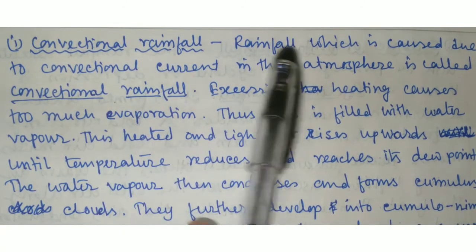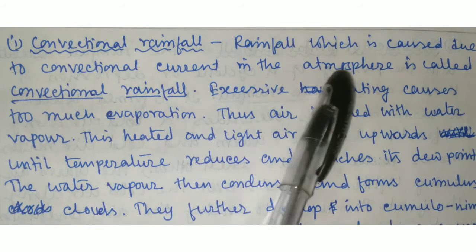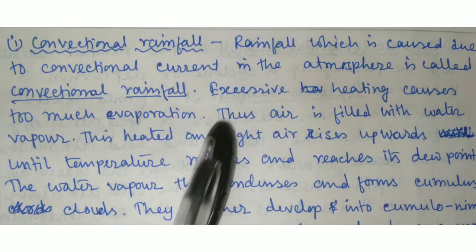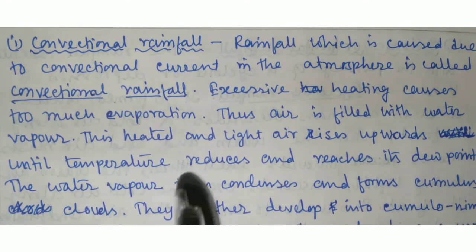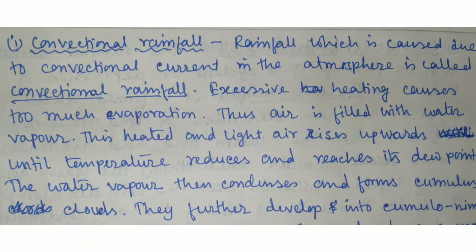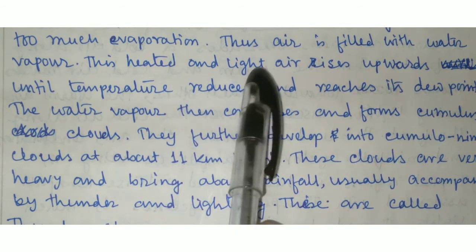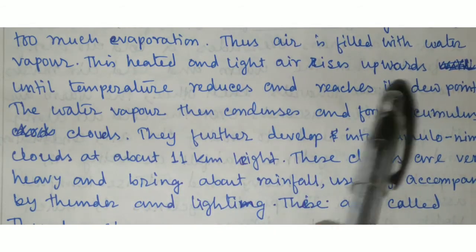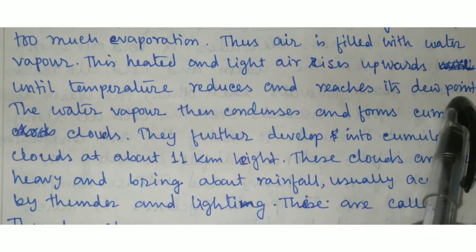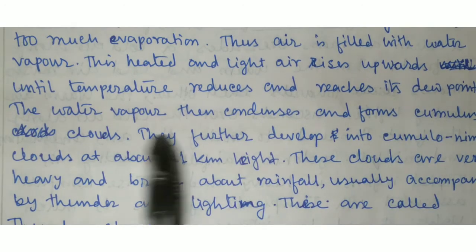Convectional rainfall. Rainfall which is caused due to convectional currents in the atmosphere is called convectional rainfall. Mechanism of the convectional rainfall: excessive heating causes too much evaporation. Thus air is filled with water vapor. This heated light air rises upward until temperature reduces and reaches its dew point. The water vapor then condenses and forms cumulus clouds.